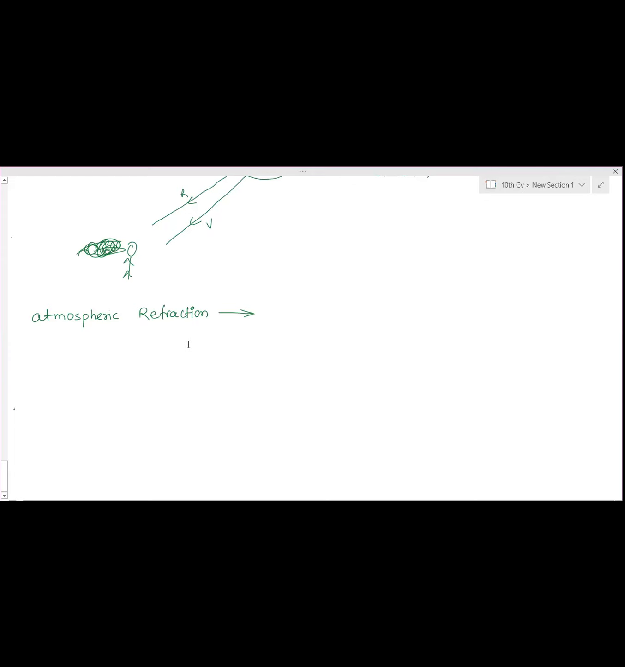Consequences seen due to atmospheric refraction. The stars are... I forgot the sentence. Ma'am, the stars seem higher than they actually are. Yes. Anand, what's the answer?